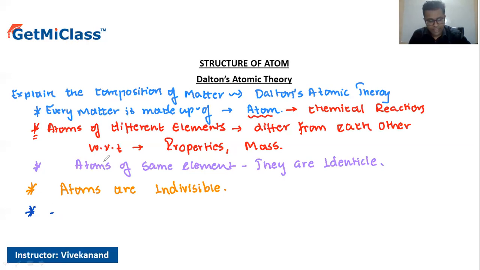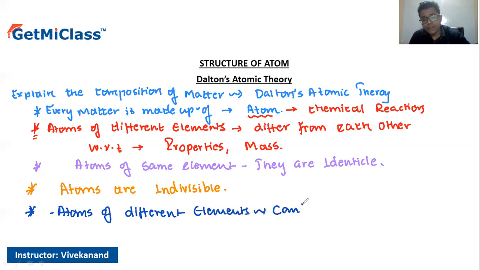So the atoms of different elements are going to combine. When they combine, they will give us the compounds.